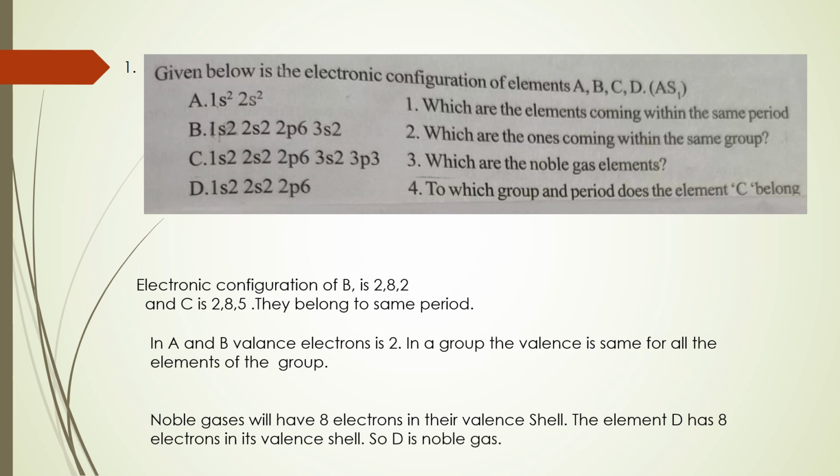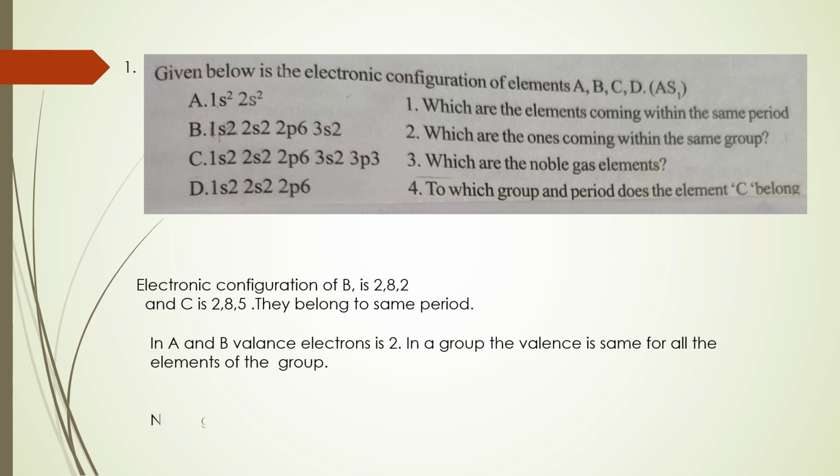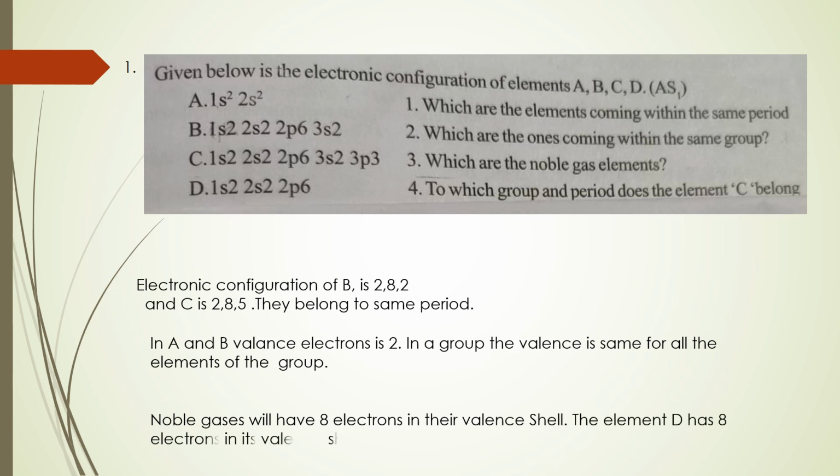See the electronic configuration of D, 1s2 2s2 2p6. This is the valence shell, the outermost orbit. So how many electrons are there here? In p orbital 6, in s orbital 2. Altogether 8 electrons are there. So the element D belongs to noble gas, that is group number 18 or 0 group. Are you clear about that one?